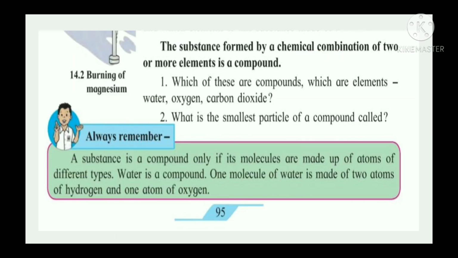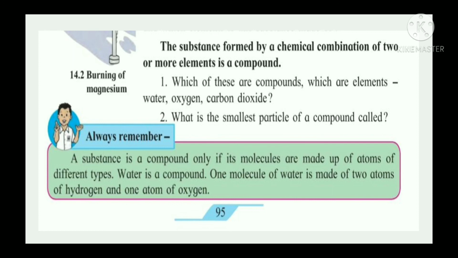Water we have already observed. The substance formed by a chemical combination of two or more elements is a compound. Which of these are compounds and which are elements? Water, oxygen and carbon dioxide. Water and carbon dioxide are compounds, and oxygen is an element. What is the smallest particle of a compound called?